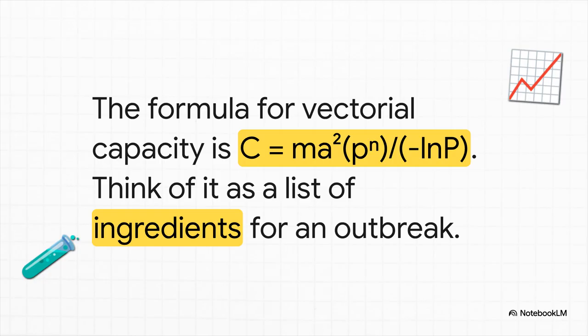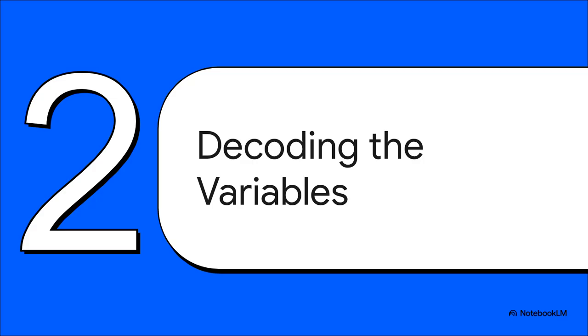Now, I know what you're thinking, a math equation, but hey, don't worry, we're not going to do any calculus today. Just think of this as a list of ingredients. If we can understand what each letter stands for, we can decode precisely why Aedes aegypti is so dangerous. So let's do that. Let's break this thing down variable by variable and see how each piece of the puzzle contributes to this mosquito's super spreader status.